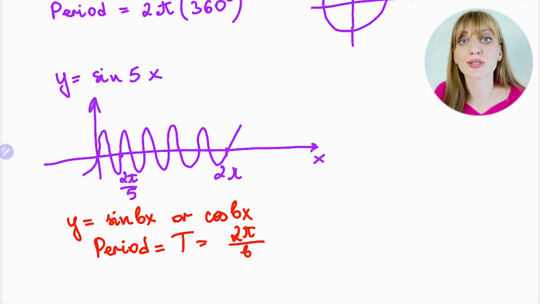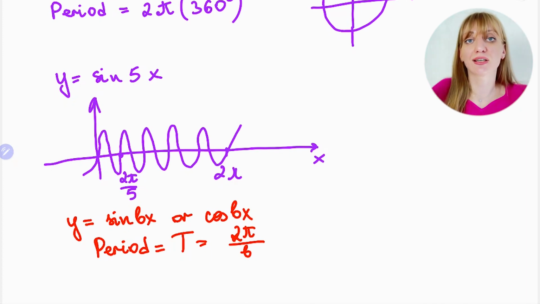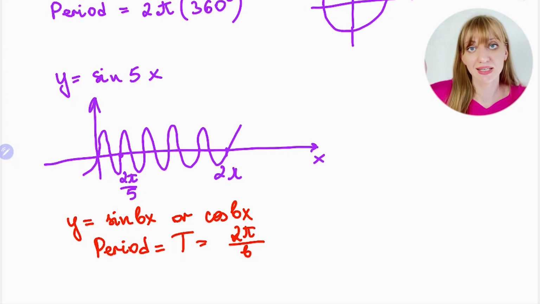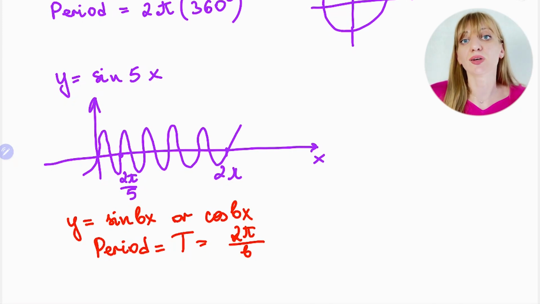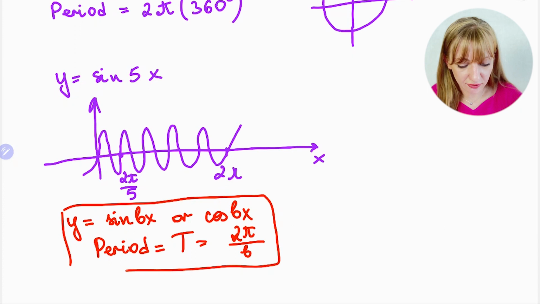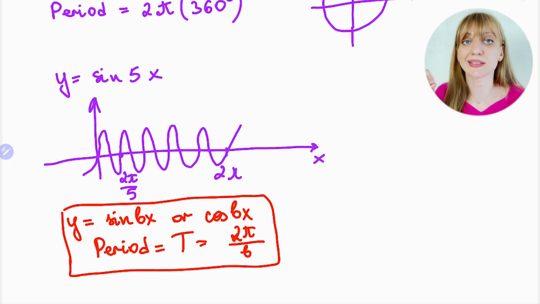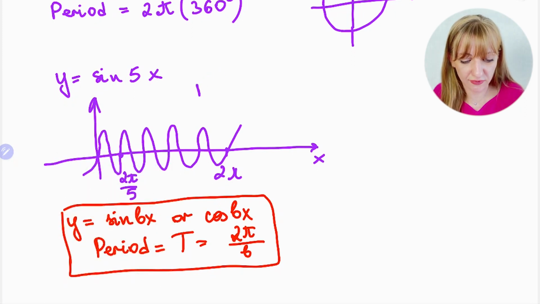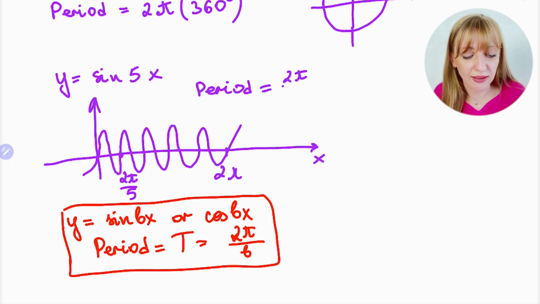That's what I did when sketching sine 5x: I counted that in the original period 2 pi, there now need to be 5 sine periods. Then you have a new period 2 pi over 5. This is the formula, but of course it comes from this compression and stretch, the transformation of the function. So back to sine 5x, the period, as I sketched, is 2 pi over 5. And why do we have it?